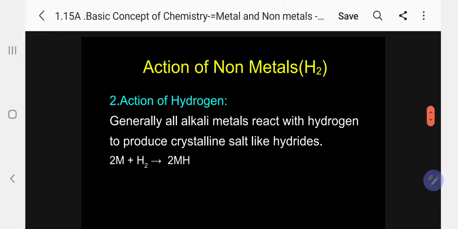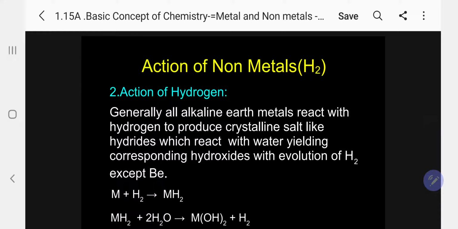Third non-metal. First one, mercury. Second is oxygen. Third, here I am using number 2, the second non-metal is hydrogen. Action of hydrogen. Generally, all alkali metals react with hydrogen to produce crystalline salt-like hydrides. MH means sodium hydride, potassium hydride, rubidium, cesium, all hydrides it will form.